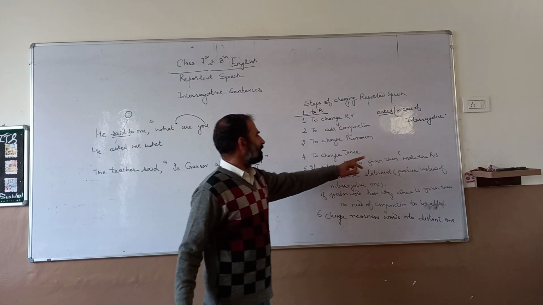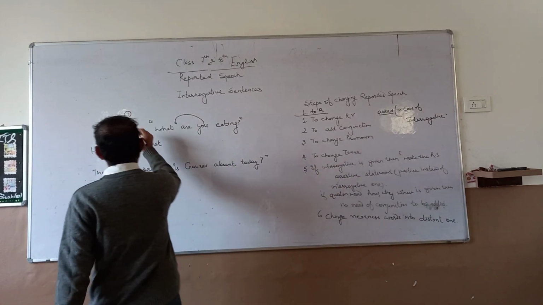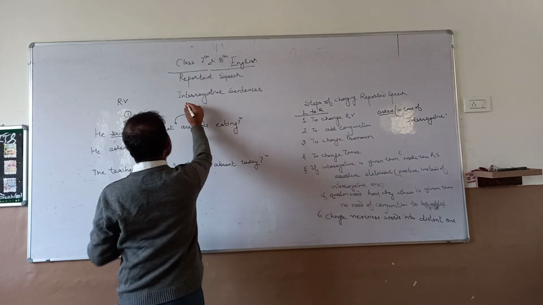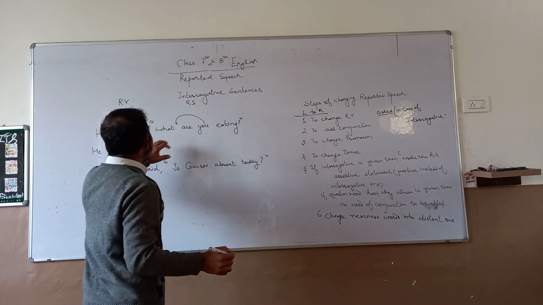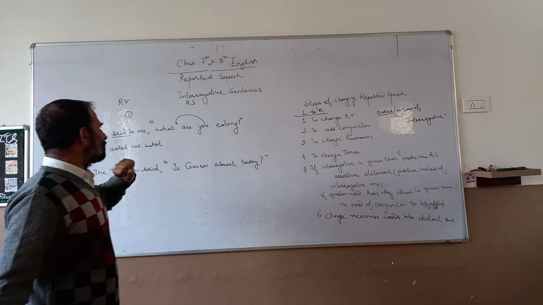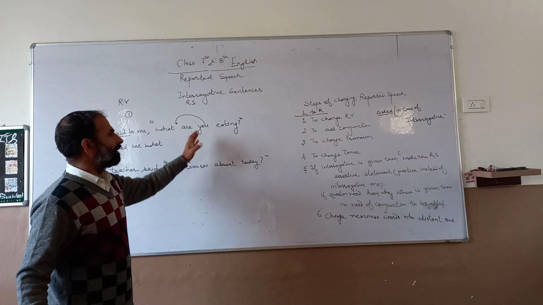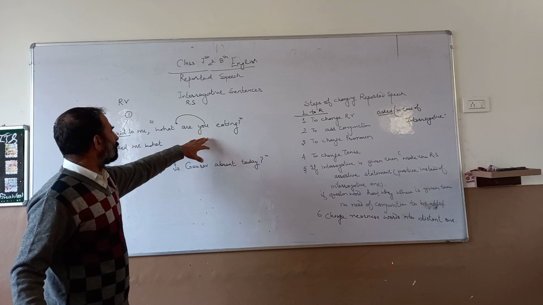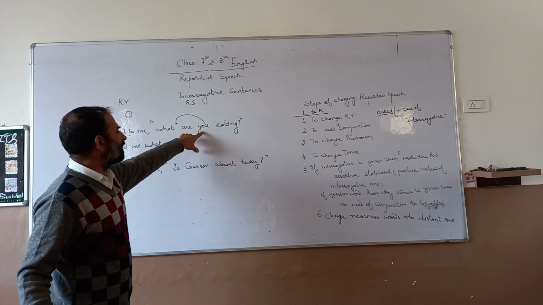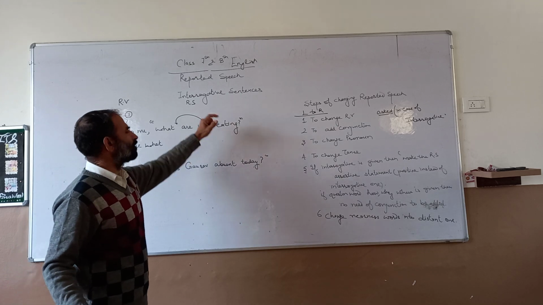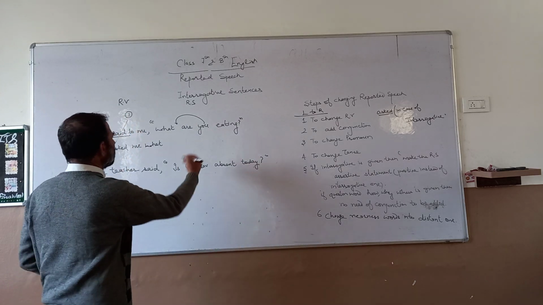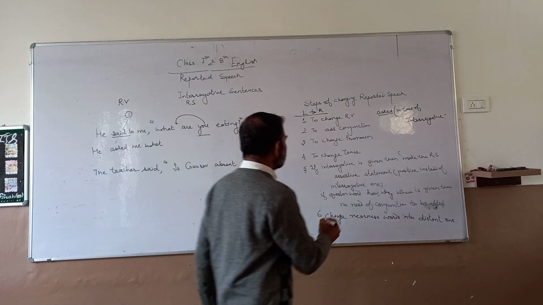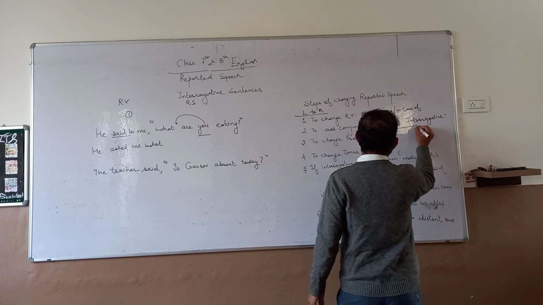If interrogative is given, then make the reported speech, this part is called the reporting verb, this much, and this is called the reported speech. Clear? When the reported speech is given in an interrogative statement, while doing reported speech or indirect speech, we have to make it positive instead of interrogative. Interrogative की बजाय इसे हमें positive बनाना है. Clear? तो क्या लिखेंगे हम? You, and we have to change this pronoun. How to change this pronoun? A formula is there to change the pronoun.